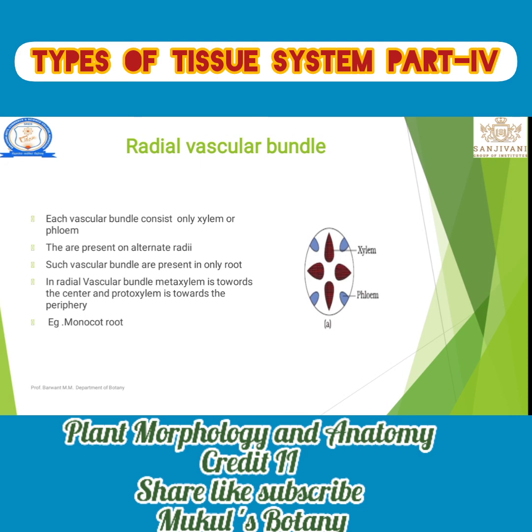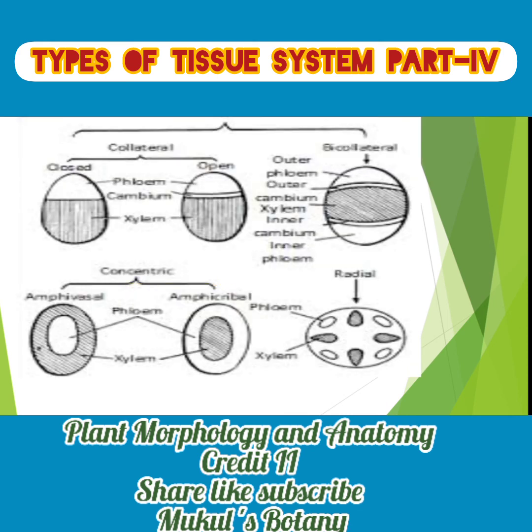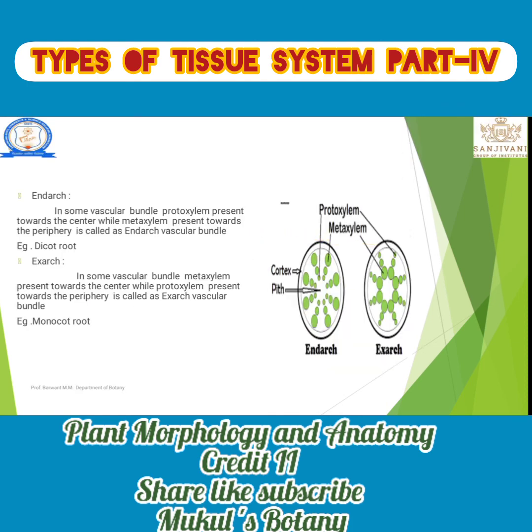Let's see the radial vascular bundle. It is also made up of two types of xylem, metaxylem and protoxylem. Metaxylem is present in the center and protoxylem is present in the periphery. With that overall diagram you can remember all the types.